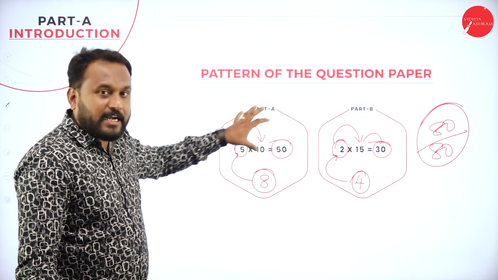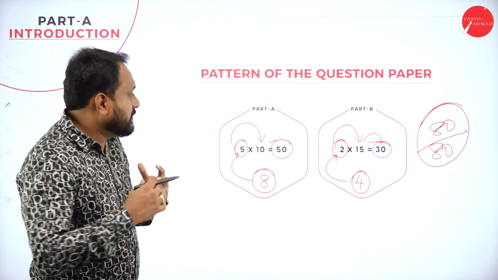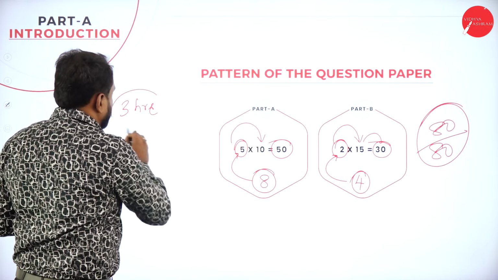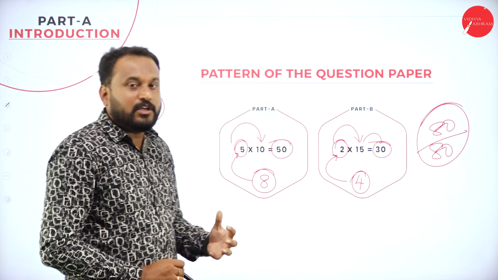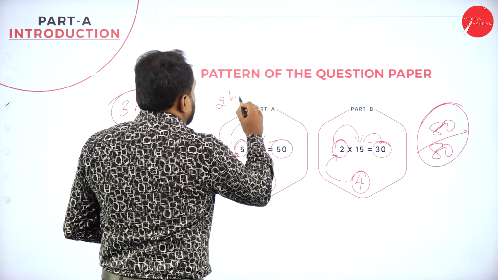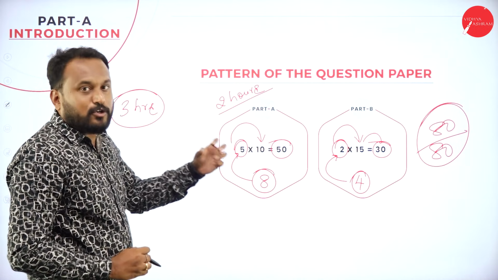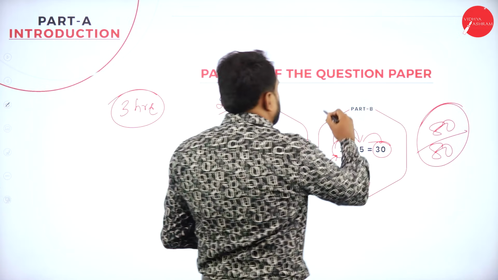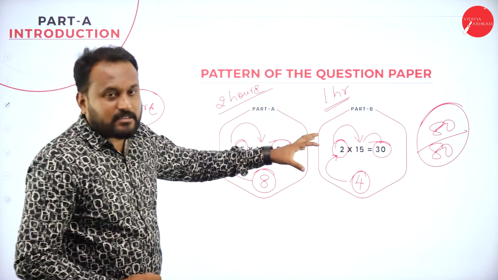Here 5 questions, in part A you are supposed to go. Part B, there are 2 questions. Now how exactly are you supposed to deal with this? Say 3 hours is what we have, right? What I always tell my students is very simple. In part A you take a complete 2 hours, no issues. Now in part B, you take 1 hour. So 2 hours and 1 hour is 3 hours.